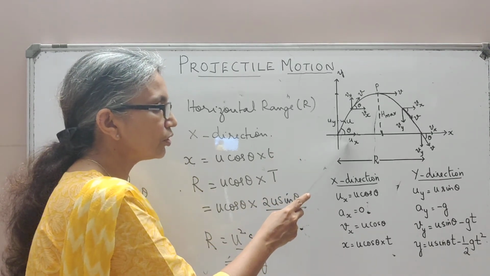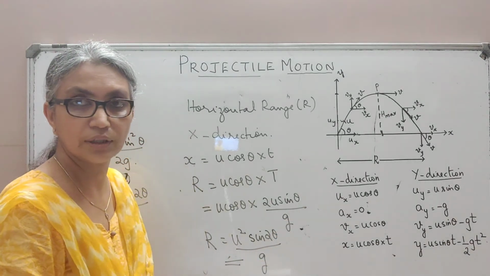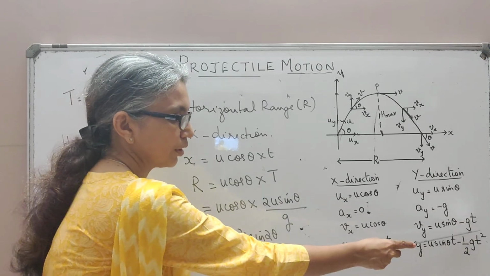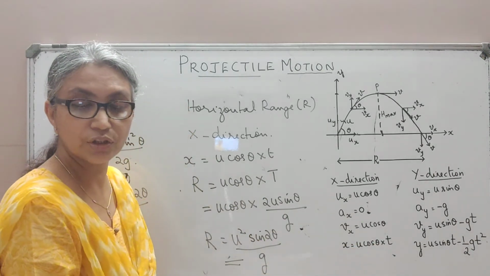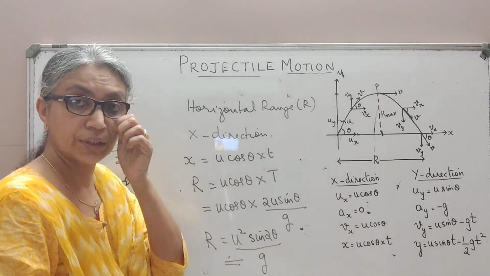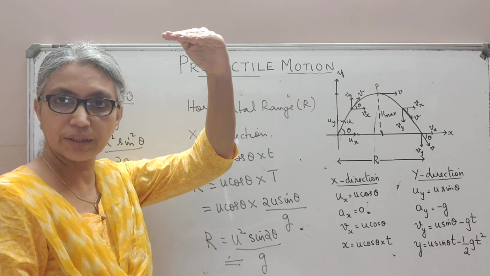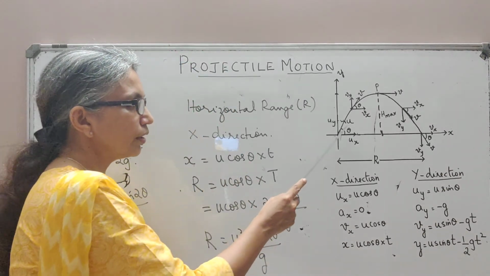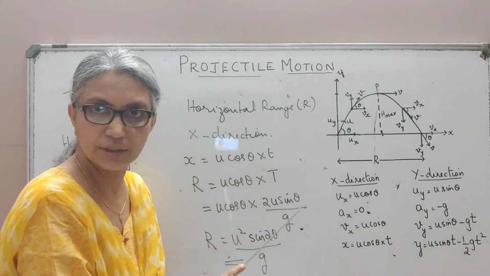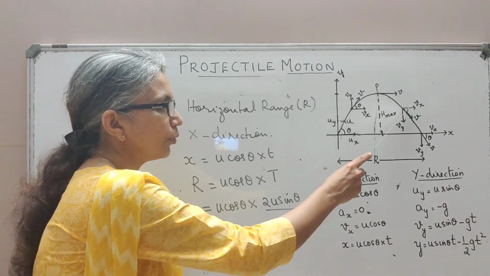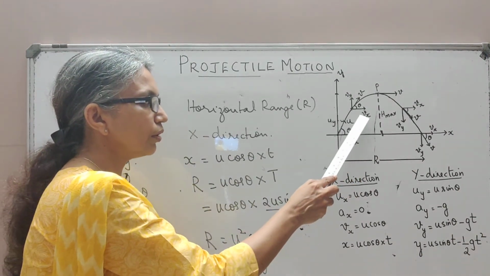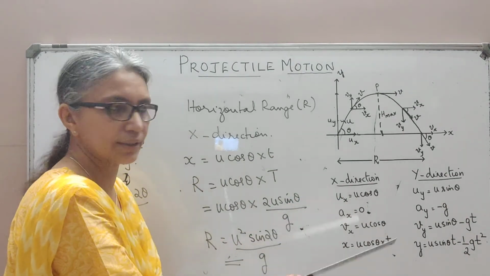Vx will remain the same as Ux because there is no acceleration along the horizontal direction, but Vy will change given by this equation, Vy equal to u sin theta minus gt. Just like a body thrown up in a vertical direction, its velocity goes on decreasing till it becomes 0 at the maximum height. Similarly, this component Vy will go on decreasing till it reaches here and Vy becomes 0. At this point it has only the horizontal component, equal to Vx, that is u cos theta, remaining the same.